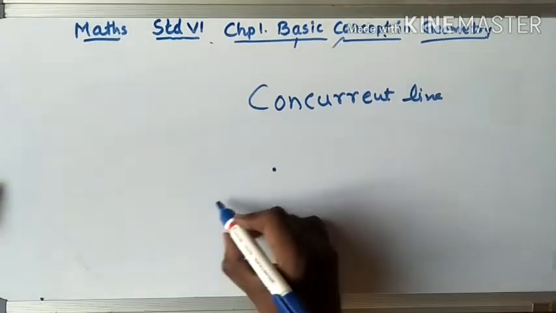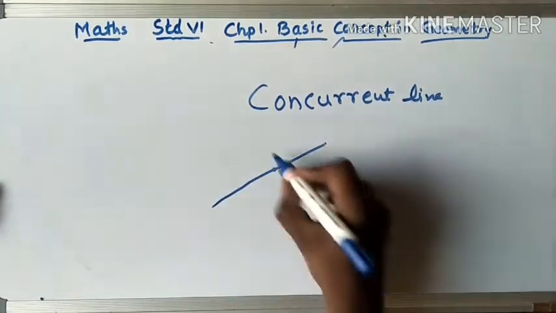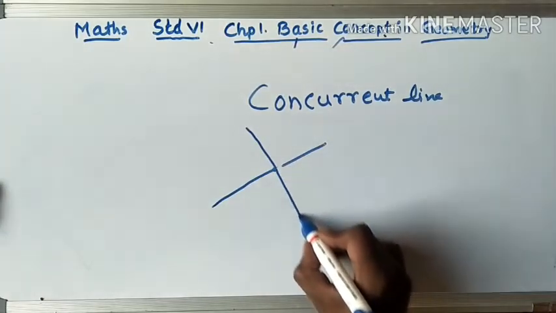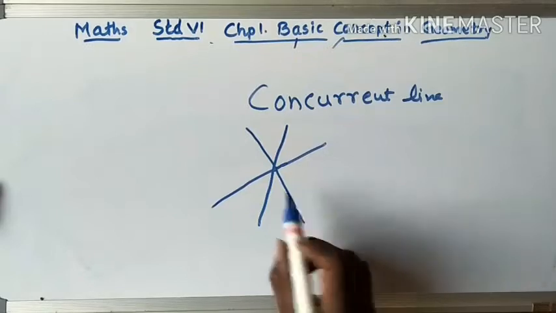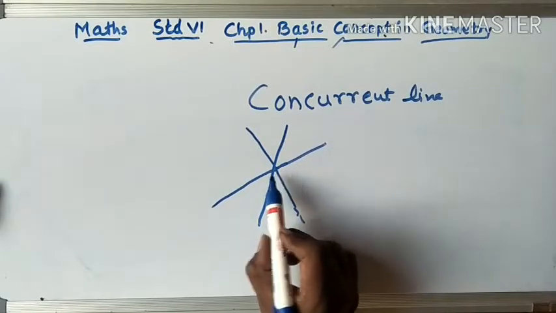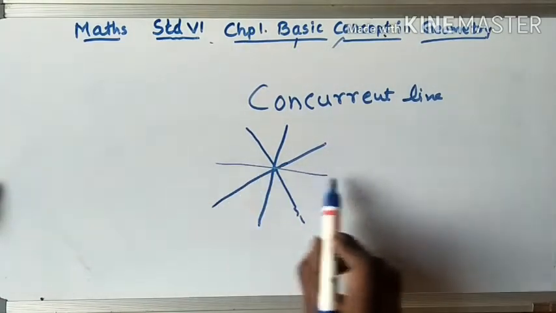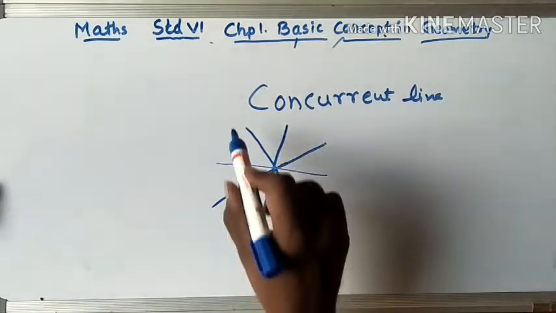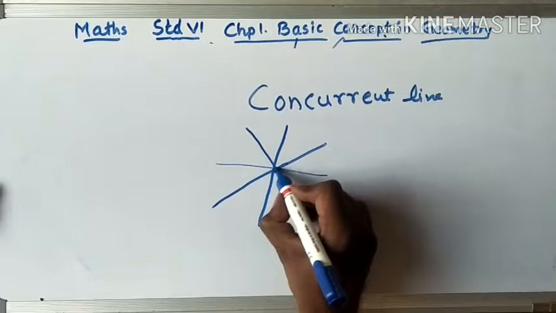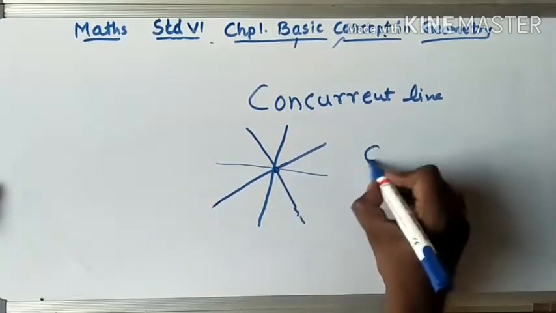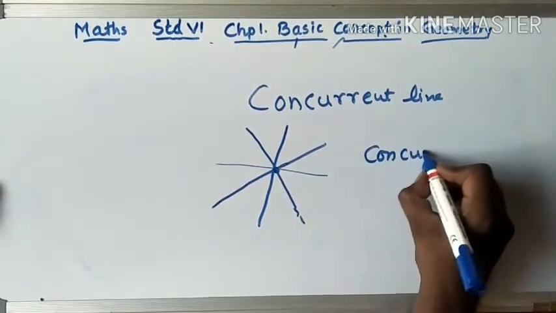If one point is there, I draw one line, I can draw one more line, not 2 lines, 3 lines. You see that now more than 2 lines I have drawn here. You can draw infinite lines. These lines, we call concurrent lines. And this point, we call the concurrent point.